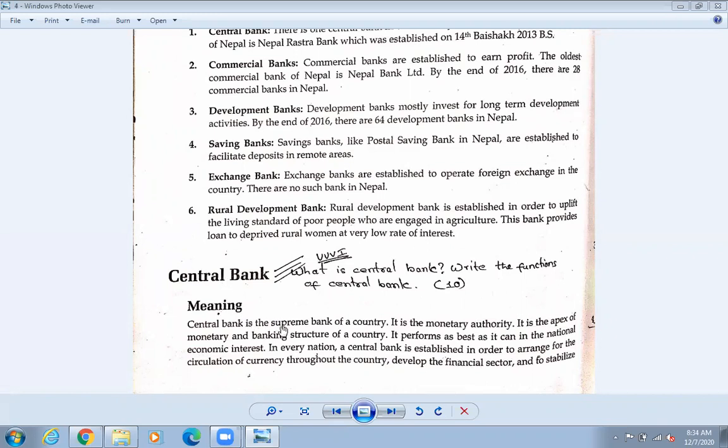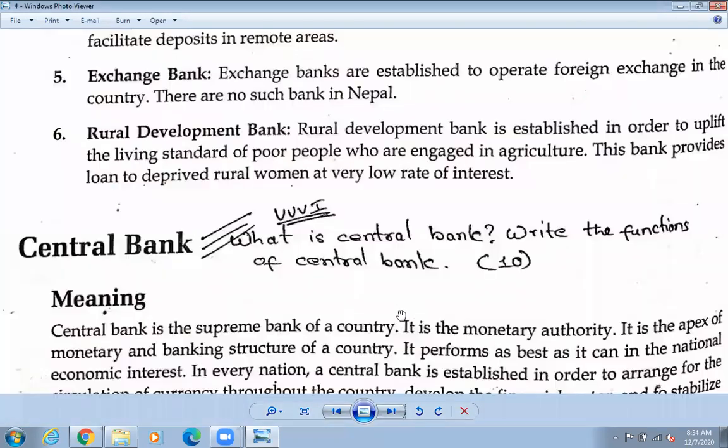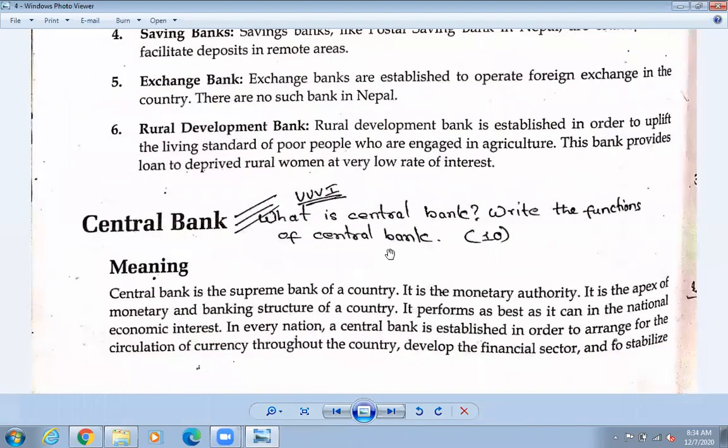So central bank is the supreme bank of a country and it is the monetary authority and it is the apex of monetary and the banking structure of the country and it performs as best as it can in the national economic interest, okay। So for any banking sector, okay, so banking line नै develop नहुने कारण कसको त, okay, reason